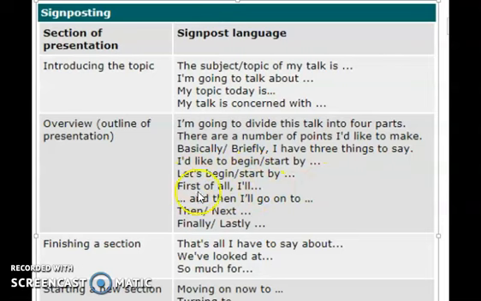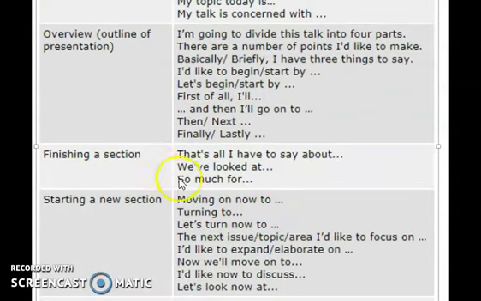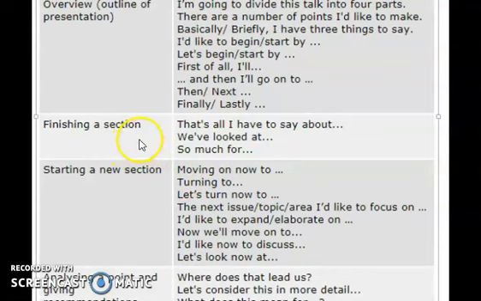Let's begin. First of all, these are all phrases you too can use when you speak or when you listen, to make sure that you'll be taken to the important points. And followed by that, finishing a section. When the speaker finishes a section, these are the phrases that he uses.